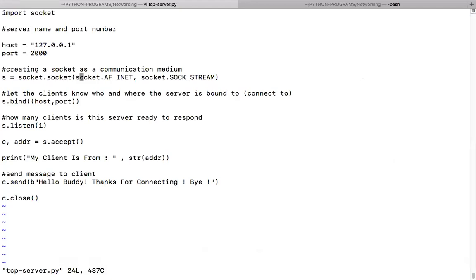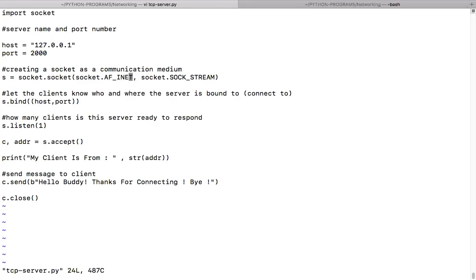You're creating a socket and passing two parameters, correct? Yes, sir. This parameter indicates that I am using Ethernet. I'm not using Wi-Fi, I'm not using Bluetooth, I'm using IP, Internet Protocol addresses, and IPv4 is what I'm saying.